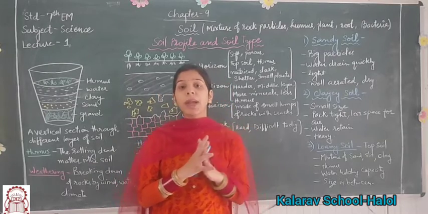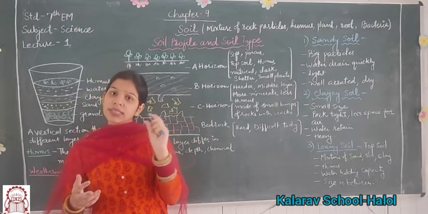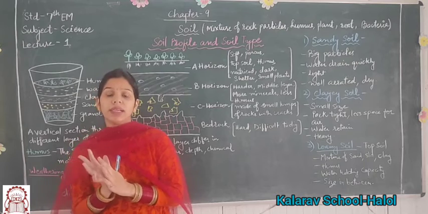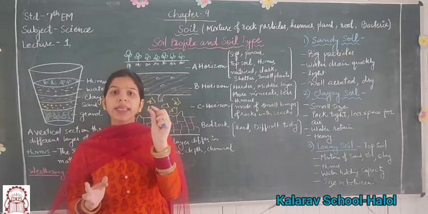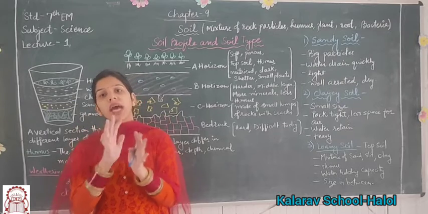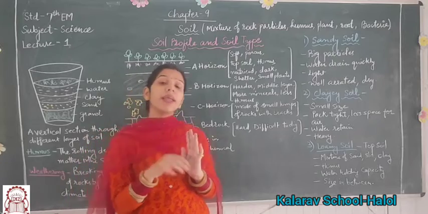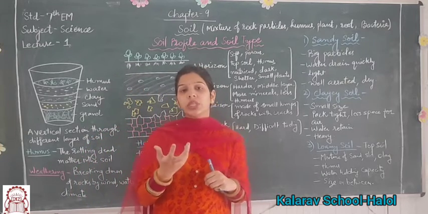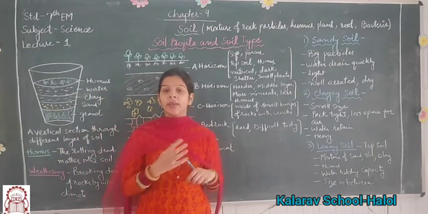The size of the particles of loamy soil is in between the sandy particles and clay particles. The fine particles and larger particles are in the same proportion. That's why loamy soil is very important for crop production. It provides all the nutrients a crop needs.